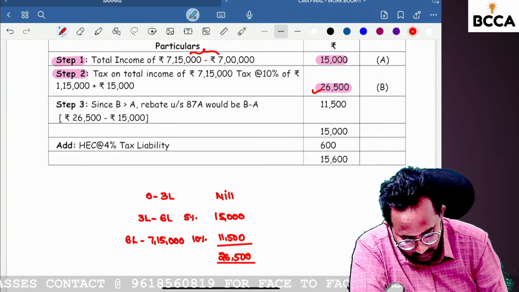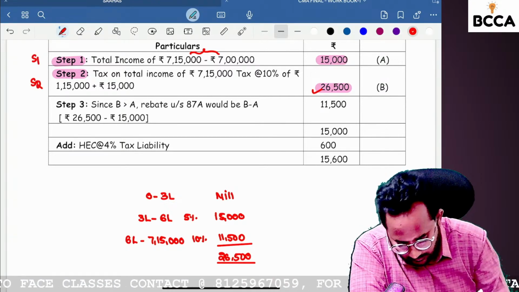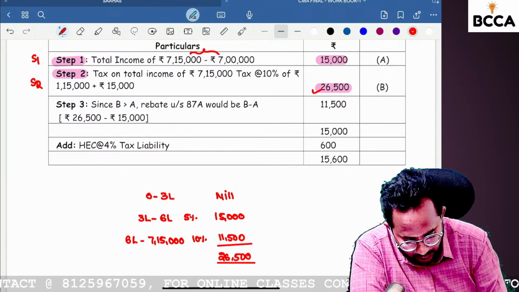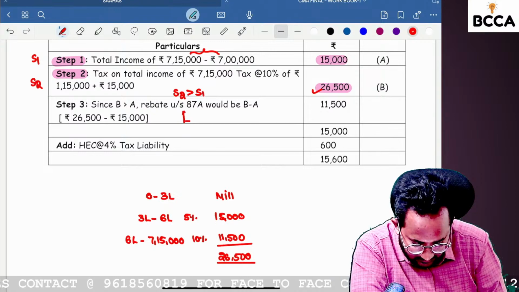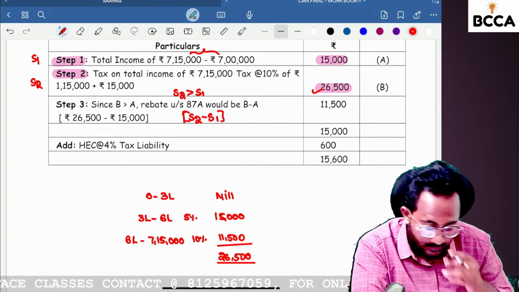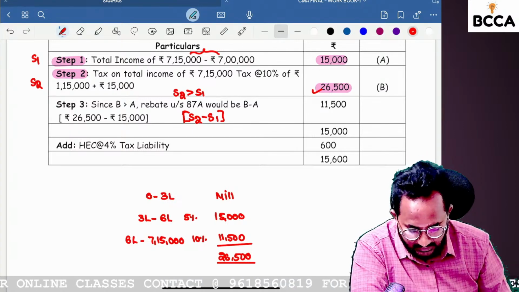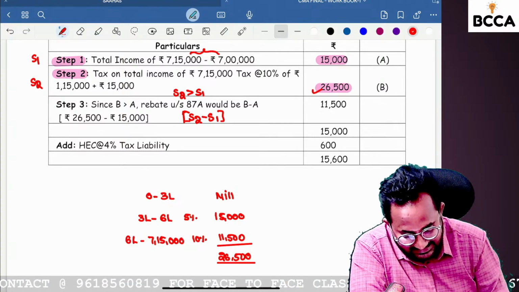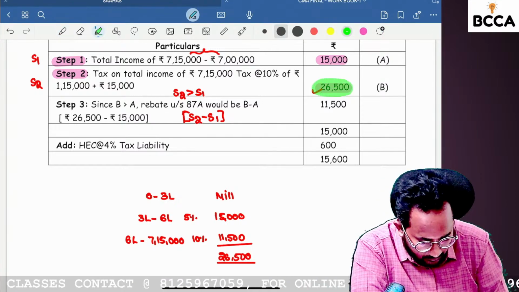So we can call this step 1 and step 2. Please compare them. Step 2 is more than step 1. So the difference between step 2 and step 1 is the marginal rebate. Please tell me what it is. 11,500. So can you tell me what is the exact tax you have to pay?